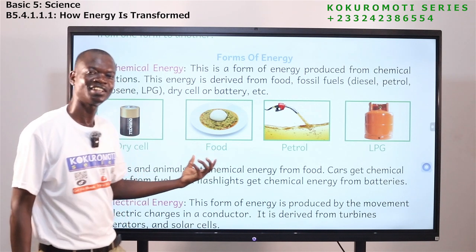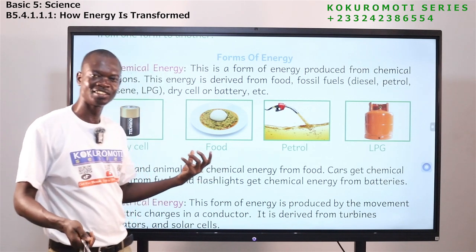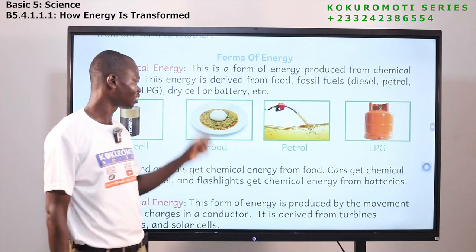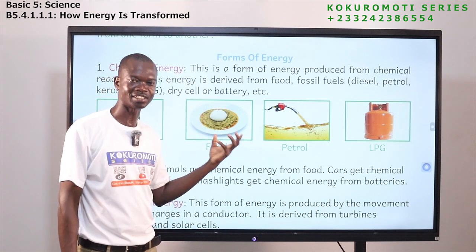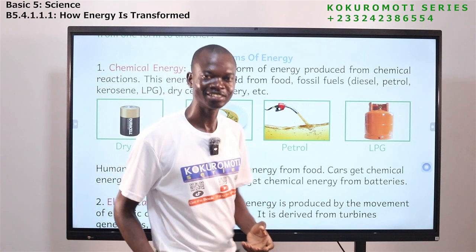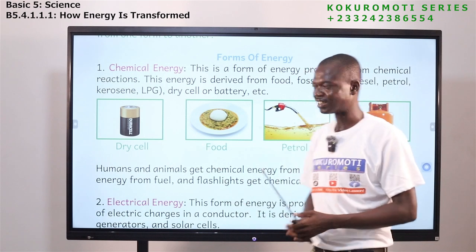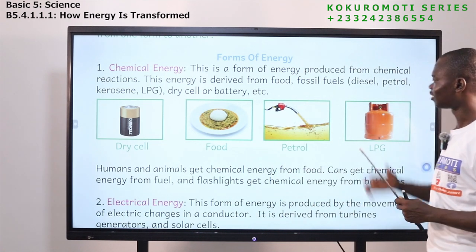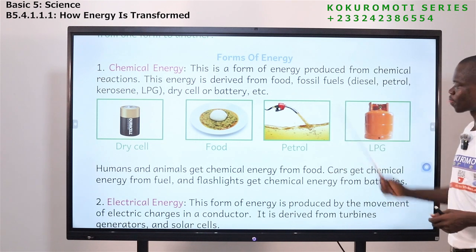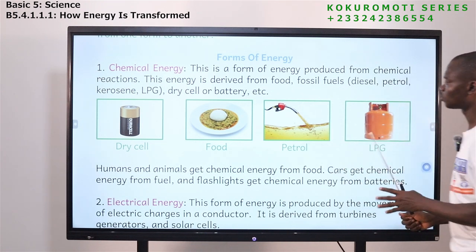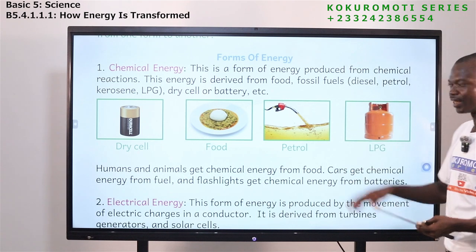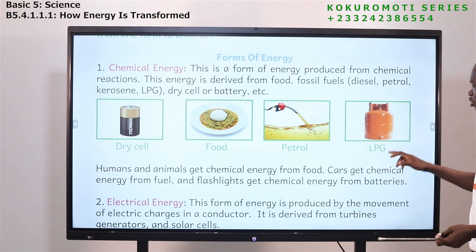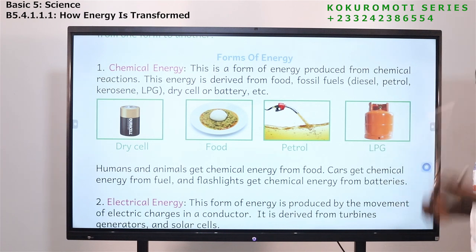Food, the food that we eat every day has what? Chemical energy. So after eating, you get energy to work, the energy that you get from food. Food also has chemical energy. The next one is petrol. You know petrol. Petrol also has what? Chemical energy. And this one is LPG, that is liquefied petroleum gas. It also has what? Chemical energy.